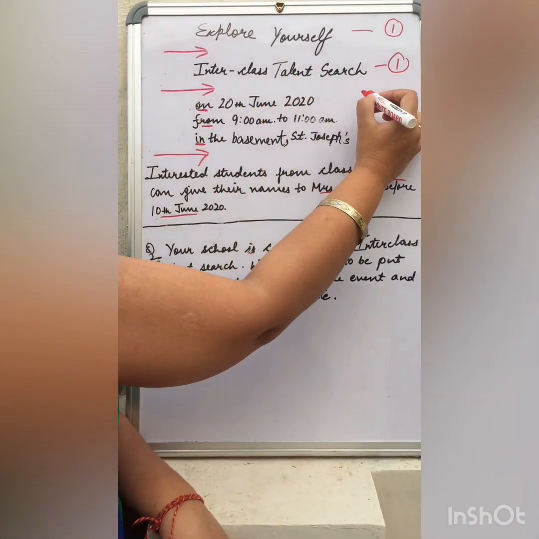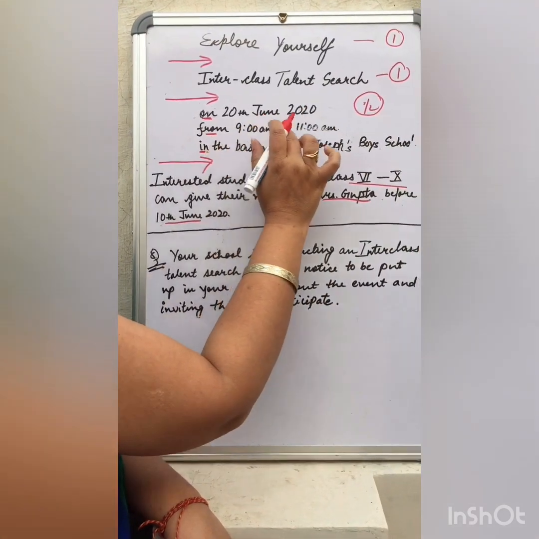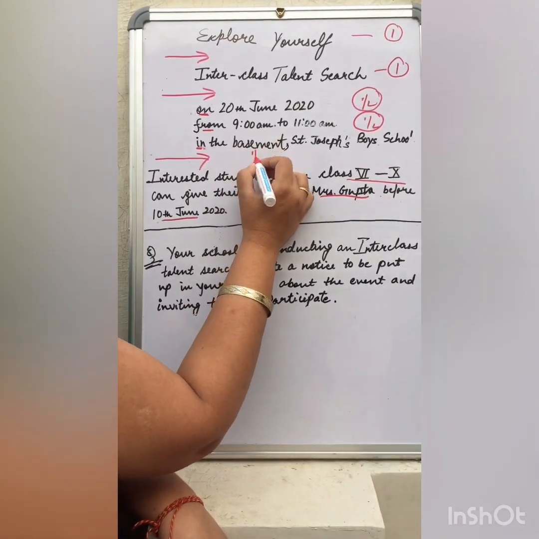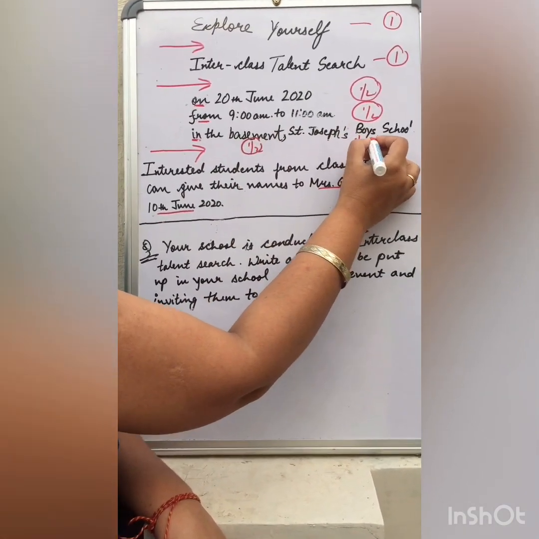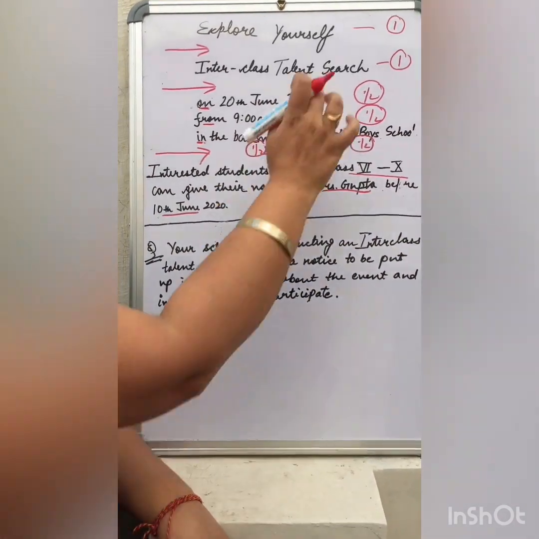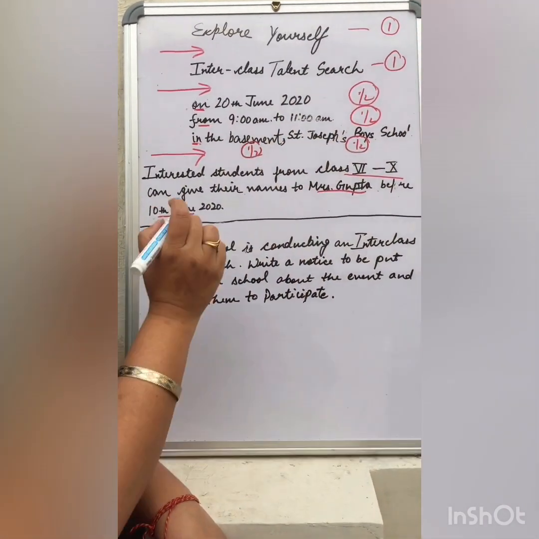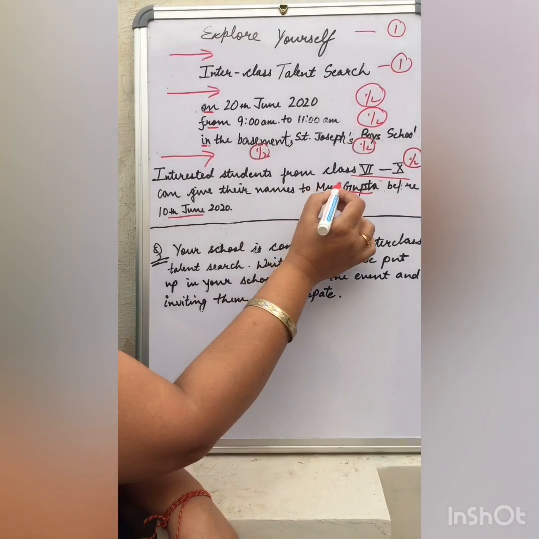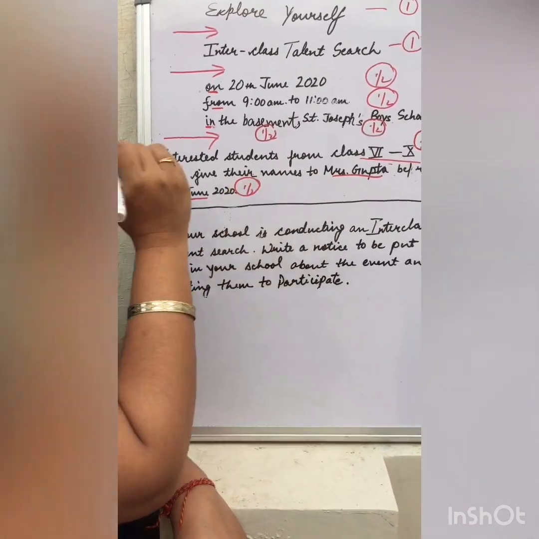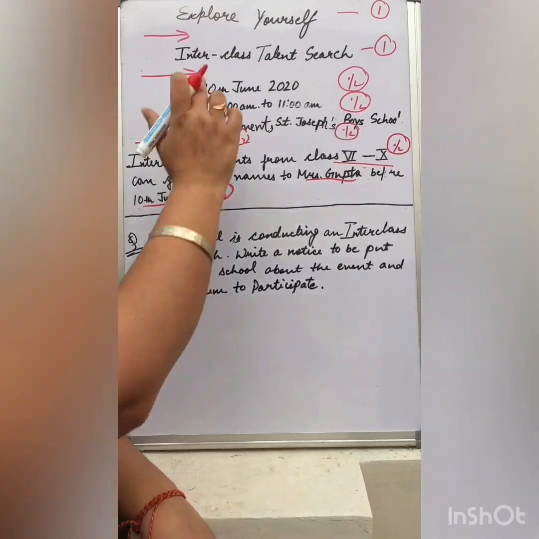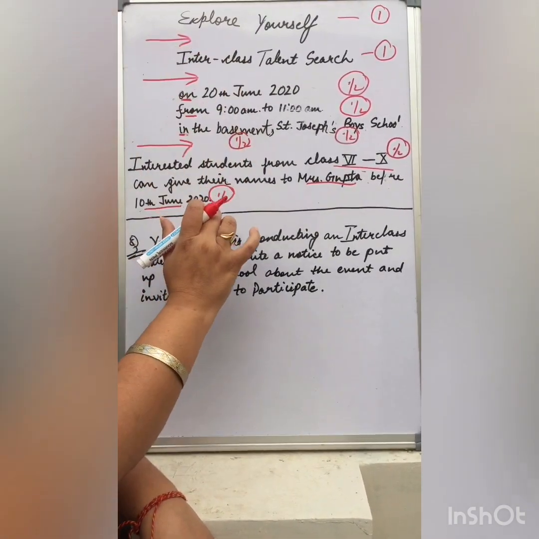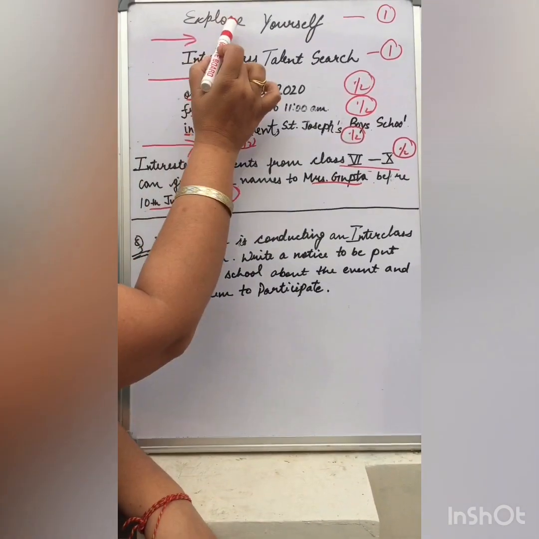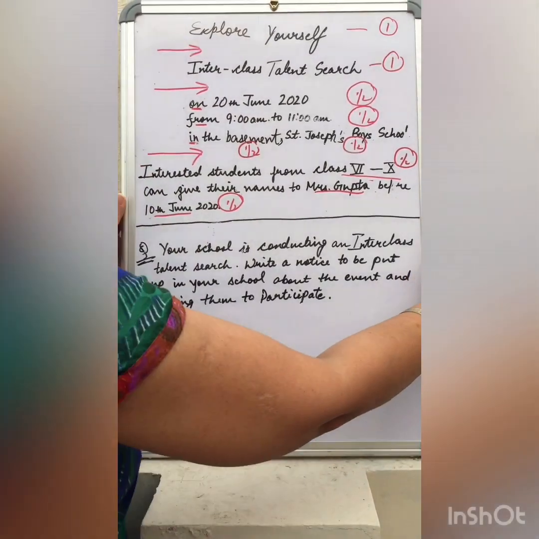On 20th June, half a mark for the date. From 9 a.m. to, again half a mark for the time. In the basement, first venue, half mark. St. Joseph's Boys School, second venue, half mark. 1, 2, 3, 4. Last 1 mark. Target audience, which class? Half mark. Till what time and whom to submit the names? Half mark. So this makes it 5 in total. If you write it like this, you will certainly score 5 on 5. Where you have to show your creativity in thinking about the first heading.